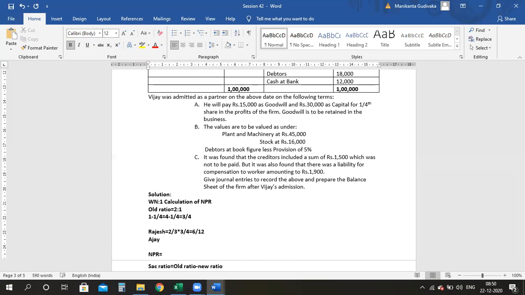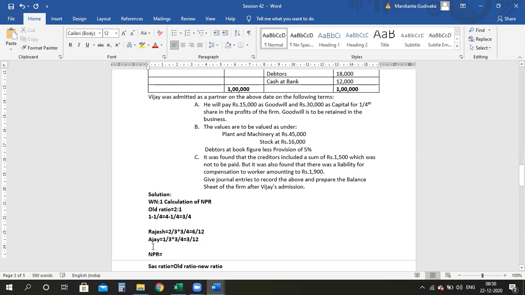So it is 6/12. Clear? Then for Ajay, it is earlier 1/3. Again, I have to multiply by 3/4. So it is 3/12. Am I clear?